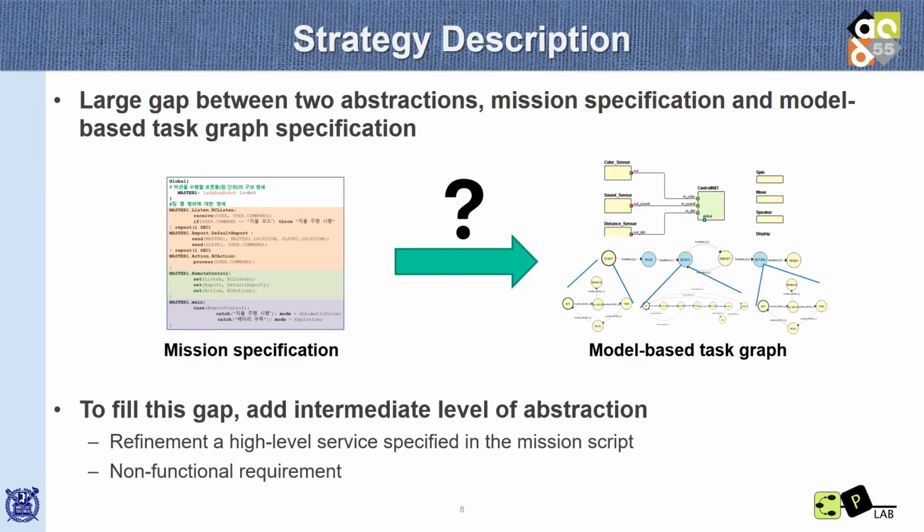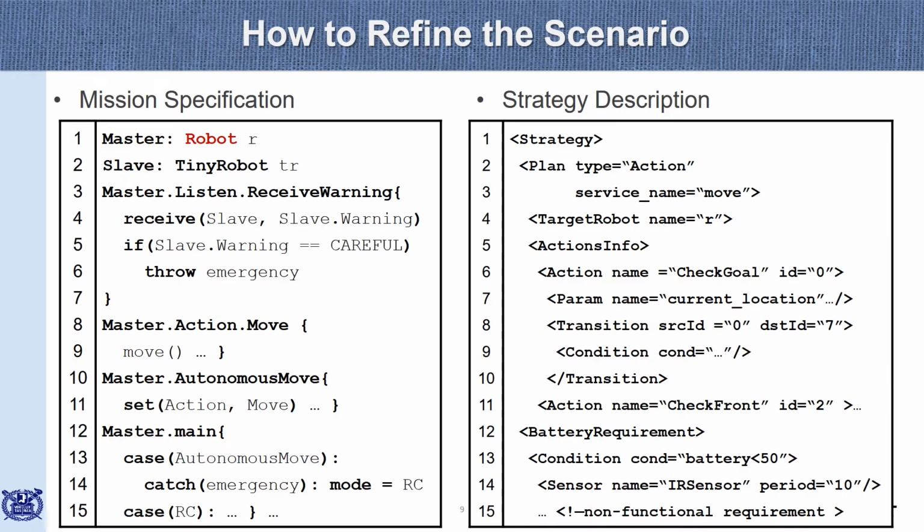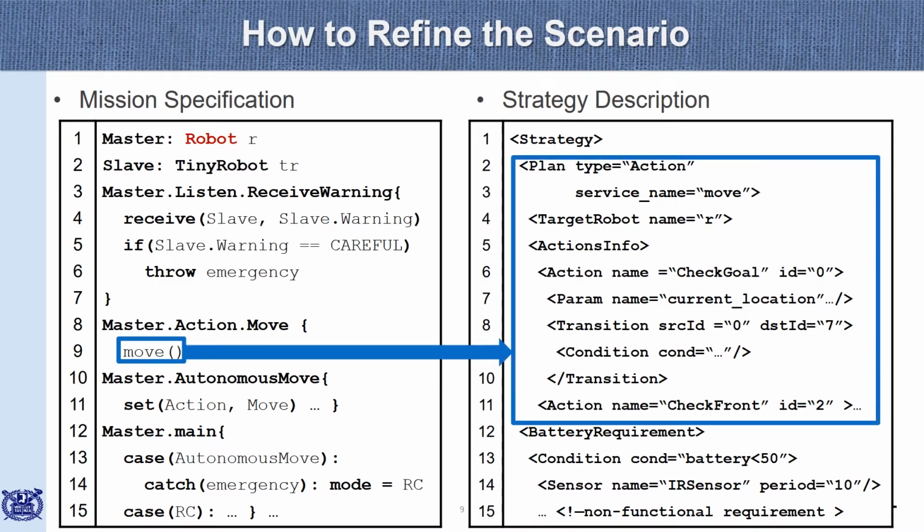Assume that we have a mission script like the left side. We use the move service, but we can't specify which algorithm is used in detail. In the strategy layer, we describe how to move, and we added an adaptive resource management policy. In this example, we check the battery level and adjust the execution period of sensing.